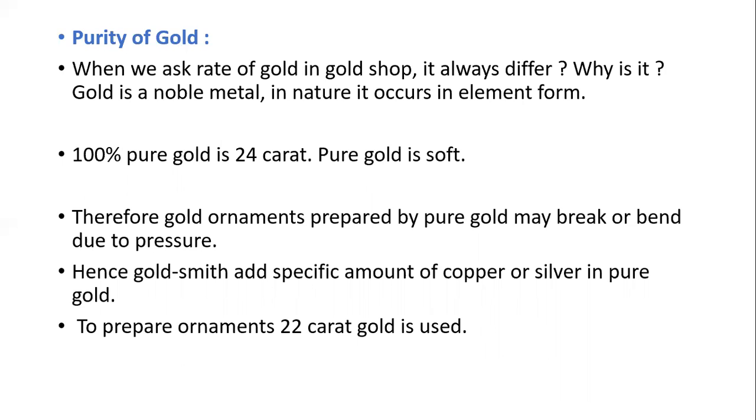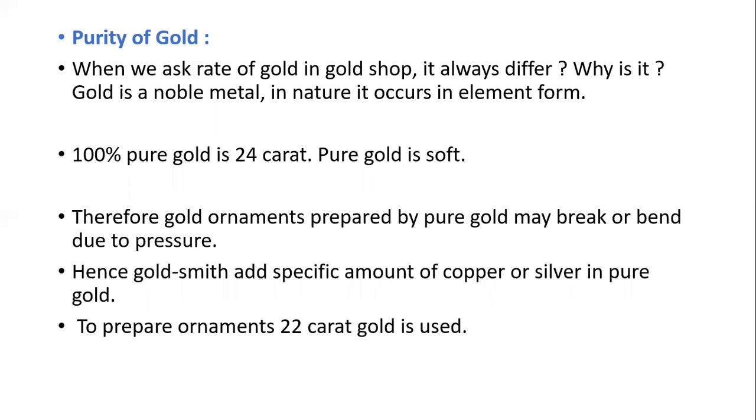Impurity means copper or silver is added so that it becomes strong and easy to make any type of ornament. In its natural form gold is very soft and easy to bend.